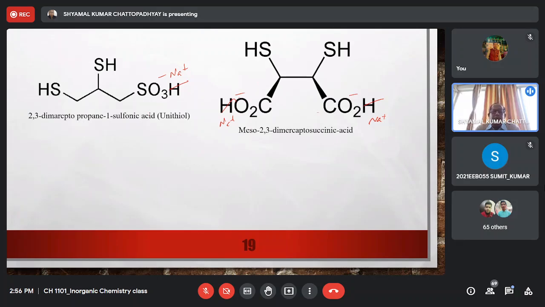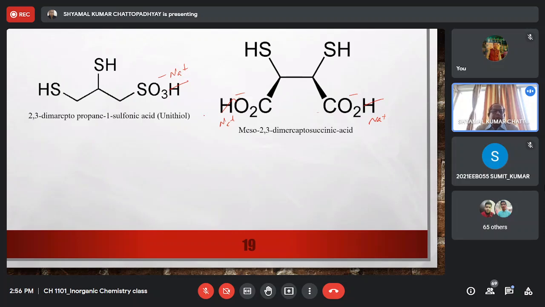So both of them you can dissolve in water. For smaller doses you can use treatment through the mouth, or if you require higher doses, you can administer through intravenous transfusion.